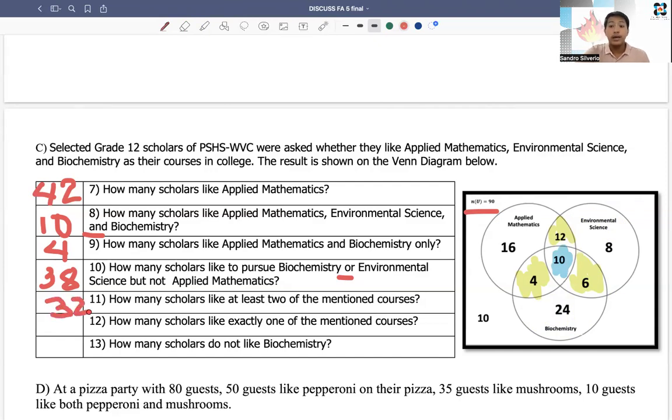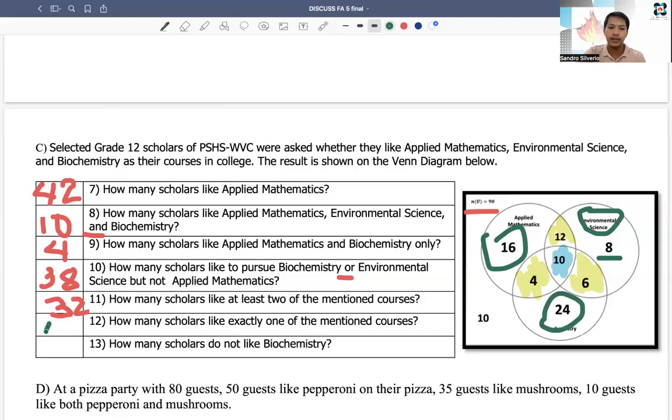Number 12. How many scholars like exactly one of the mentioned courses? Oh, that's very particular. Exactly one of the mentioned. So that is applied mathematics only, environmental science only, and biochemistry only. So we have to add them. The 24, the 16, the 24, and the 8. So 24 plus 16, that is 40, plus 8, 48.